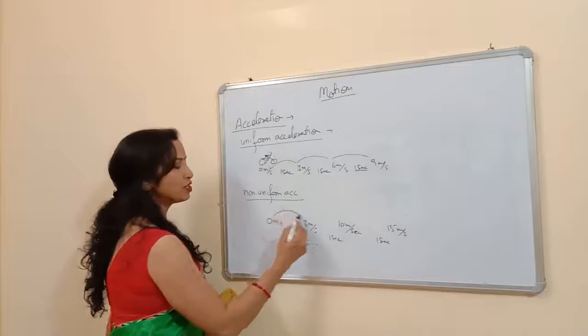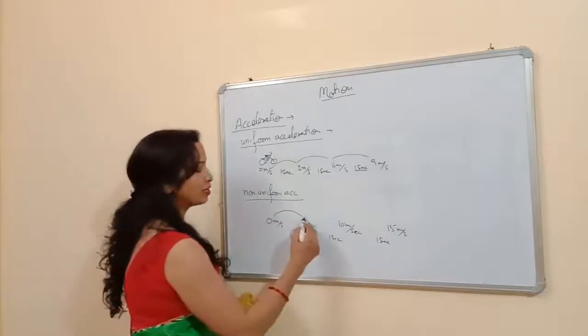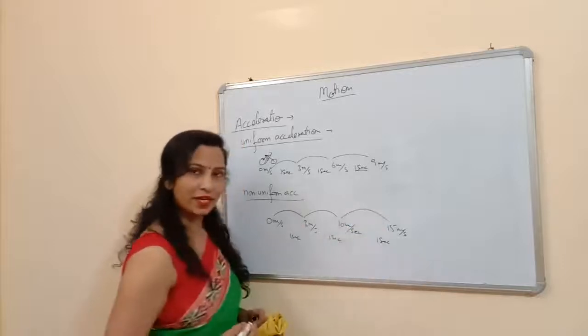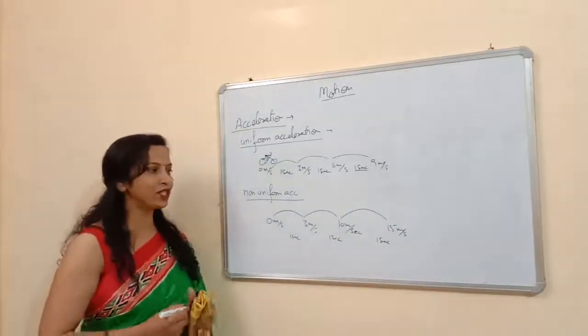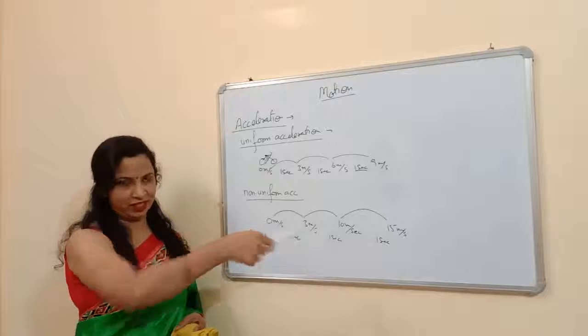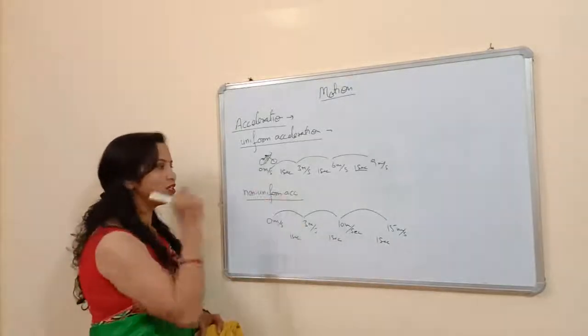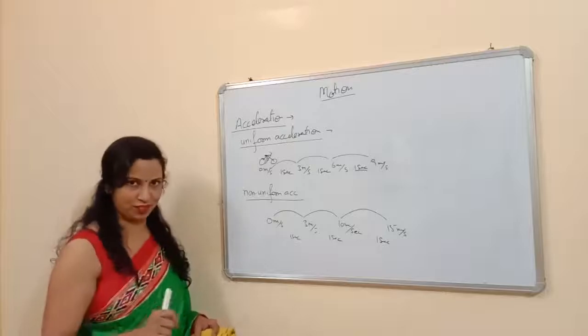In the first second, you change 3 meter per second. In the next, it becomes 7 meter per second. In the next part, it becomes 5 meter per second. So in this case, you change your velocity unequally in equal intervals of time. So this type of acceleration is called non-uniform acceleration.